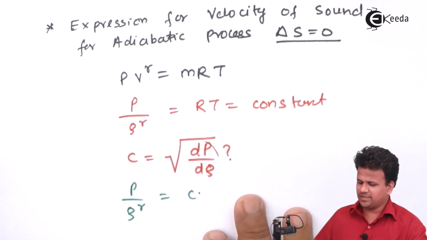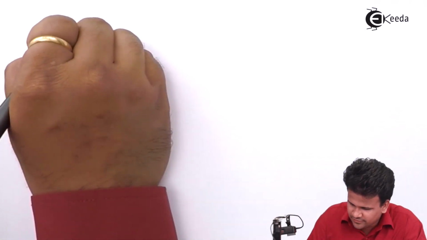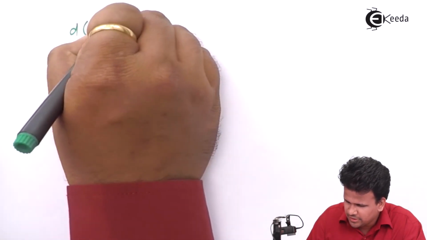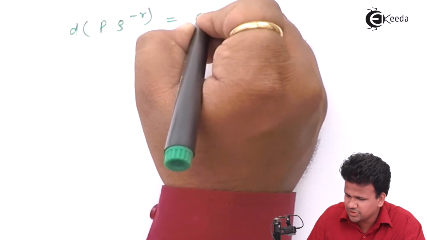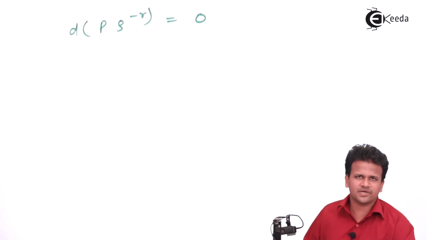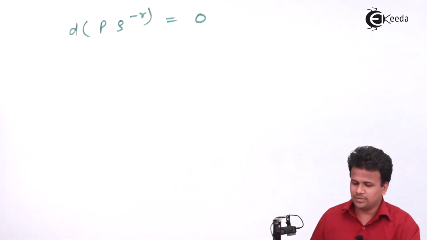Let us take differentials over here. So this is the differential of P into rho raised to minus gamma is equal to 0, because the change in this part will be 0, since P upon rho raised to gamma is equal to constant.